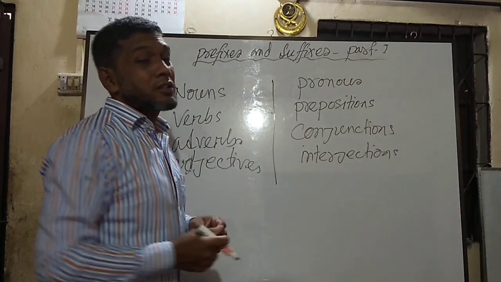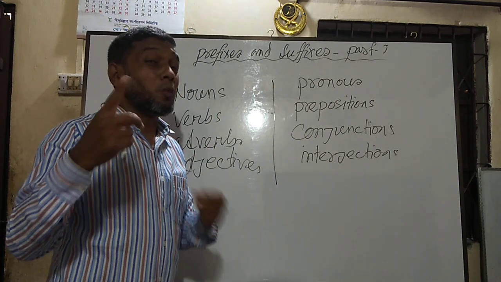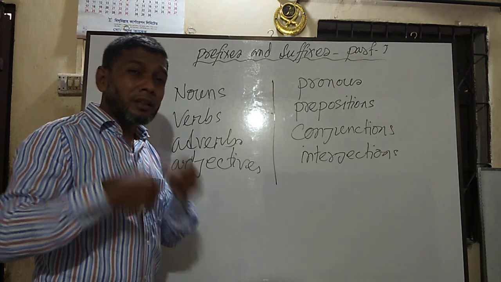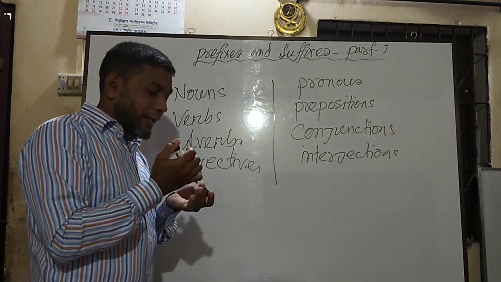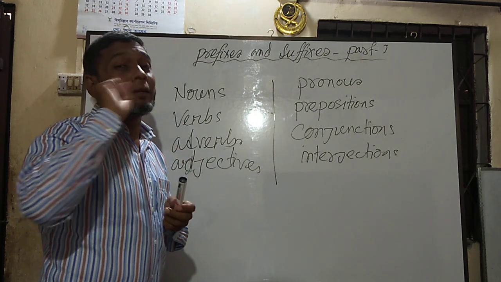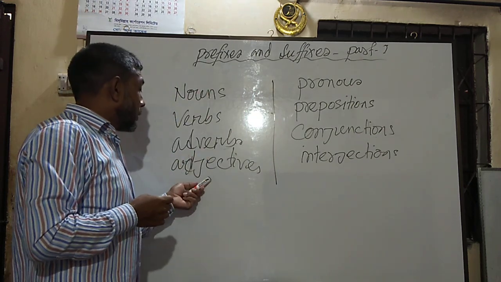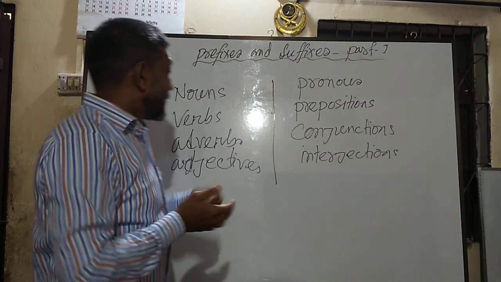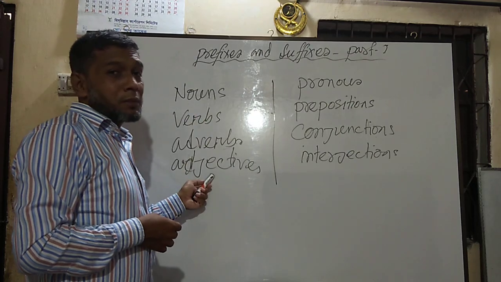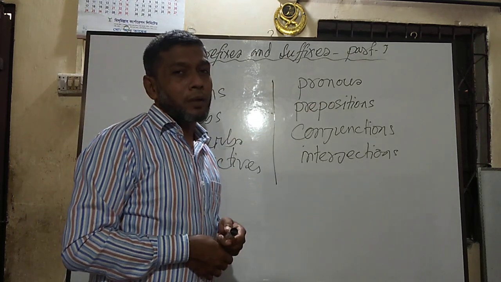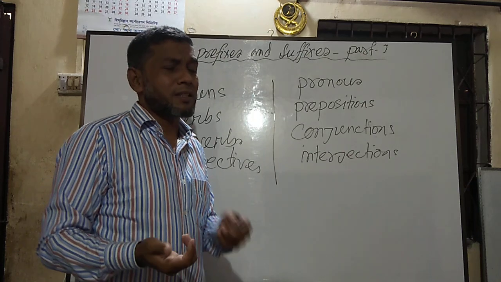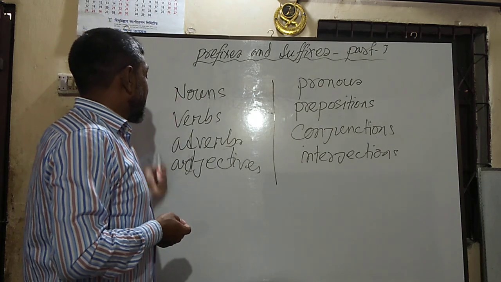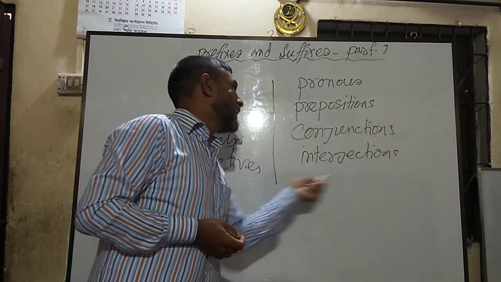Interjections. So dear students, I must first tell you, we have totally 8 parts of speech, but among these 8 parts of speech, again there are 2 types. In one type we have 4 parts of speech and in the other we have another 4 parts of speech. These are called vulnerable parts of speech and these are called invulnerable parts of speech. You can also say this is secondary parts of speech and these are the primary parts of speech.